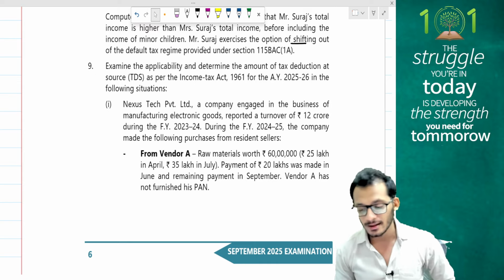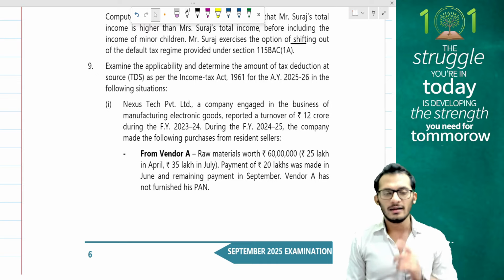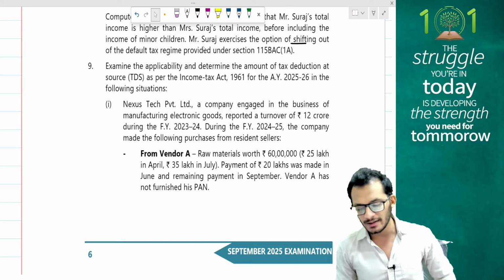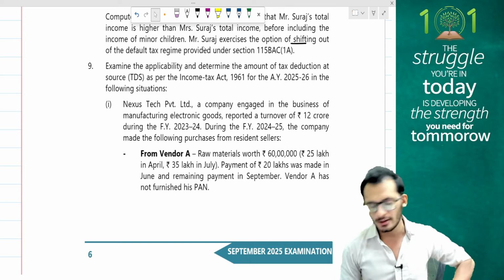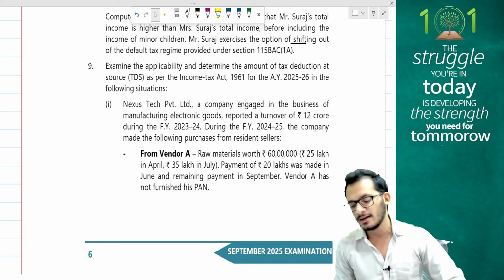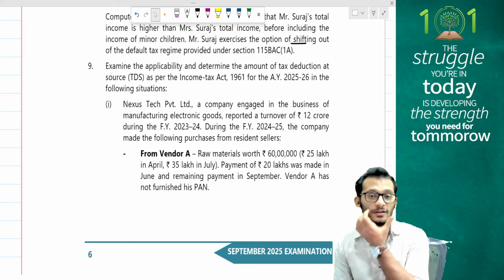Nexus Private Limited is a company engaged in the business of manufacturing electronic goods and has reported a turnover of 12 crores. Looks like section 194Q, people. During the financial year 24-25, the company has made the following purchases. Yes, 194Q has been given as a question. Raw materials worth 60 lakh rupees, 25 lakh rupees in April and 35 lakh rupees in July. Payment of 20 lakh rupees was made in June and the remaining payment in September. Vendor has not furnished his PAN number.